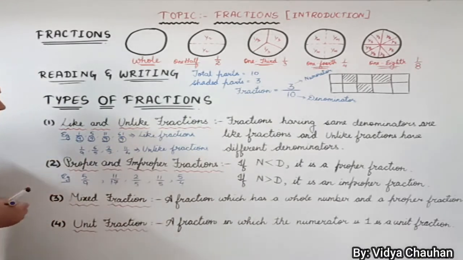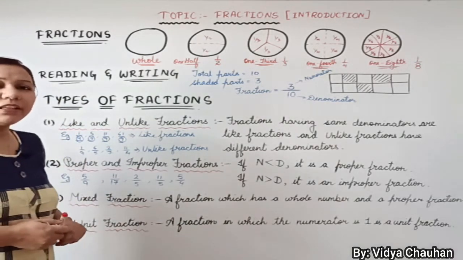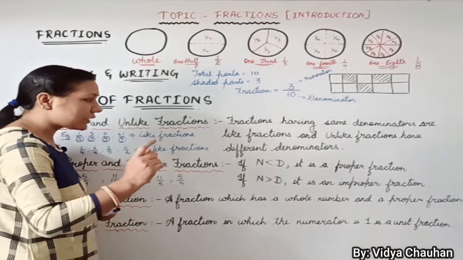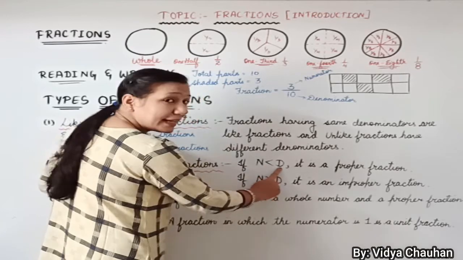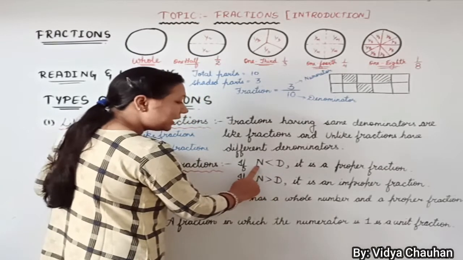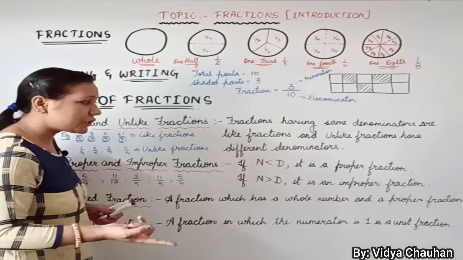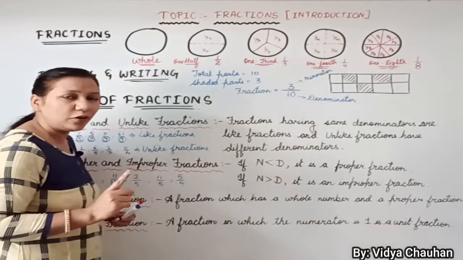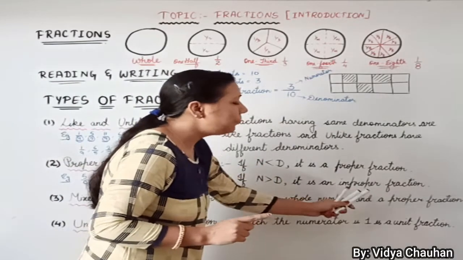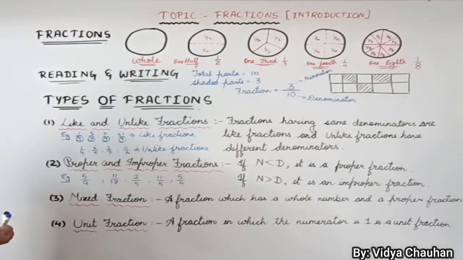Okay, so here you can see that I have written some fractions, and let us see whether they are proper fraction or improper fraction. The condition for proper fraction is numerator should be less than denominator. If numerator is lesser than denominator, then it is proper fraction. Reverse of it, if numerator is greater than denominator, then it is an improper fraction. So let's check out which of them are proper and which of them are improper.